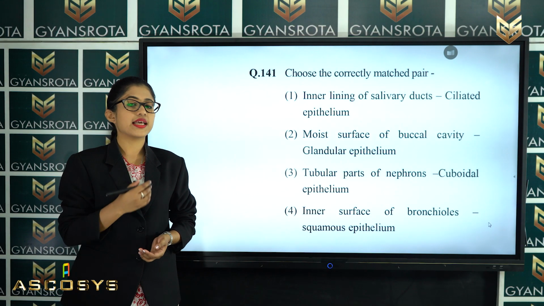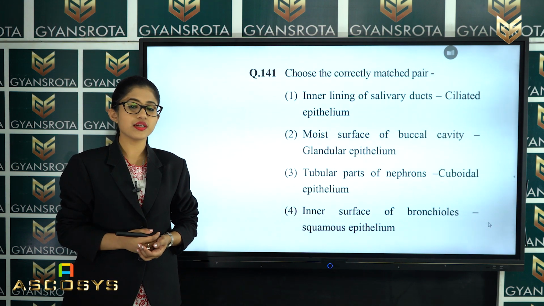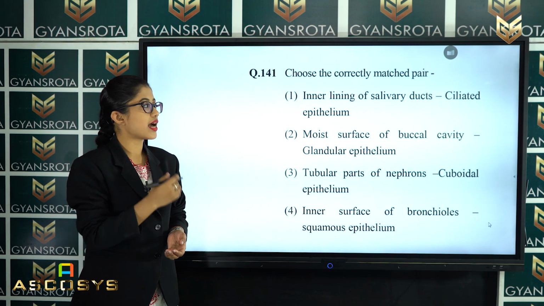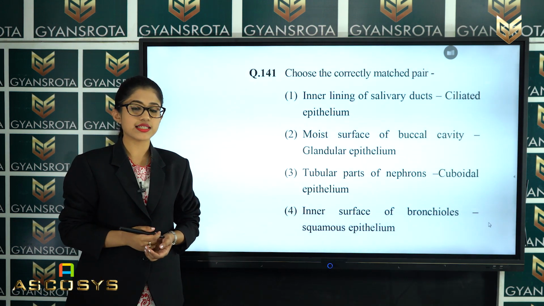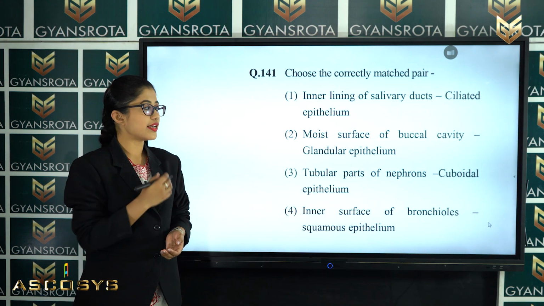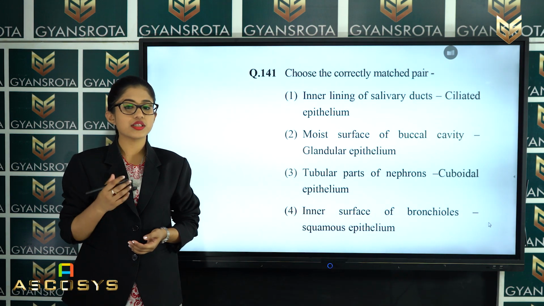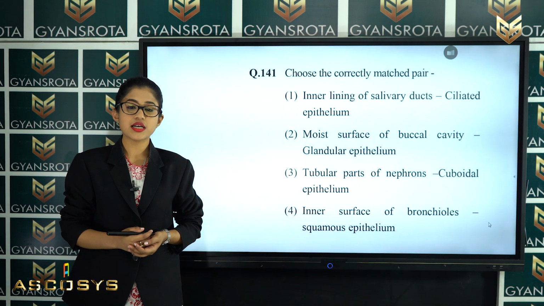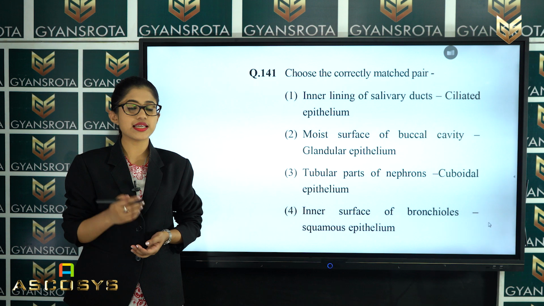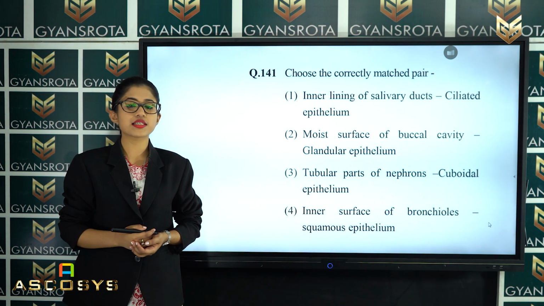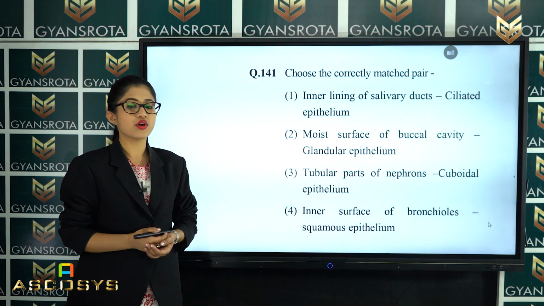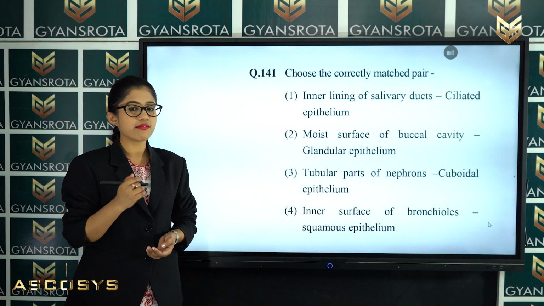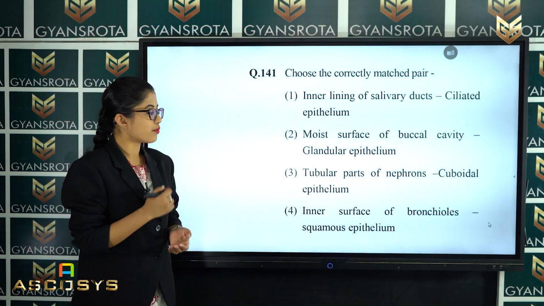So in this question, what is given? The functions and locations of the various types of animal tissues, that is the epithelial tissues, are given in this question. This question is from the chapter Structural Organization in Animals. There we have discussed the animal tissues. From the 4 options, you have to tick the correctly matched one.